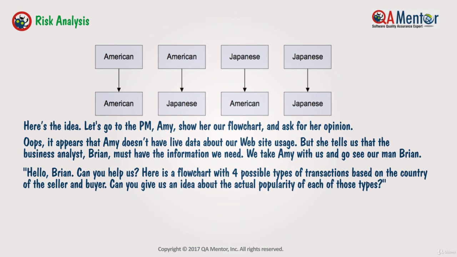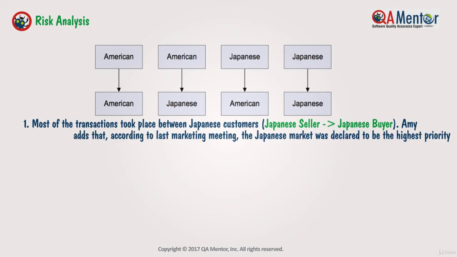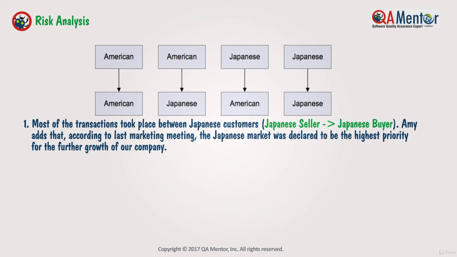Here is a flowchart with 4 possible types of transactions based on the country of the seller and buyer. Can you give us an idea about the actual popularity of each of those types? Brian pulls up live data for the past 2 years and off we go. 1. Most of the transactions took place between Japanese customers, Japanese seller to Japanese buyer. Amy adds that according to last marketing meeting, the Japanese market was declared to be the highest priority for the further growth of our company.